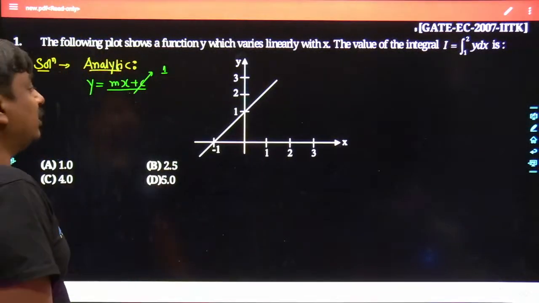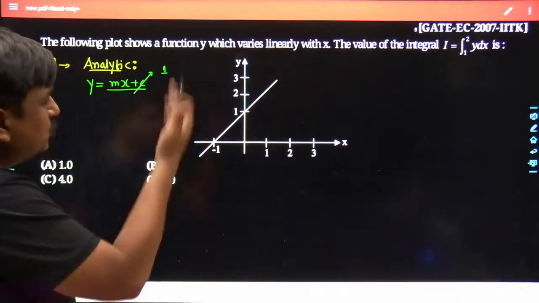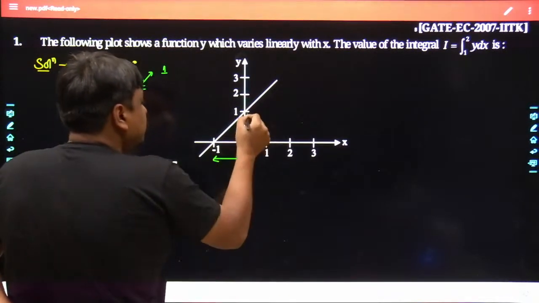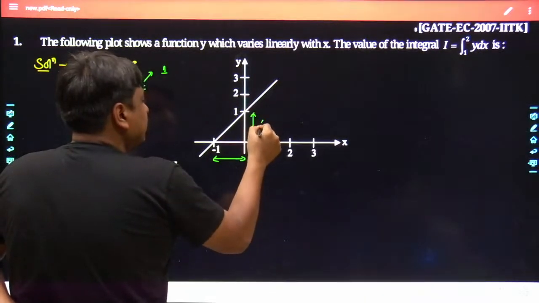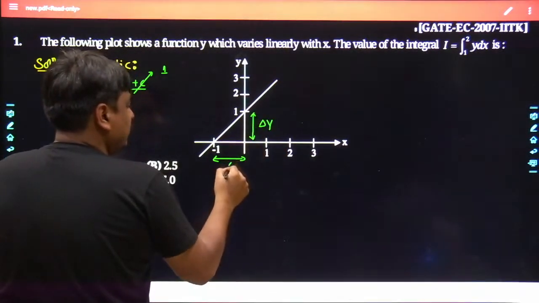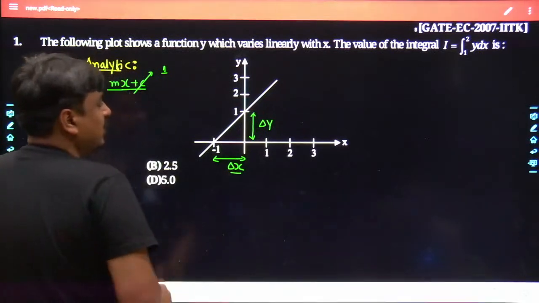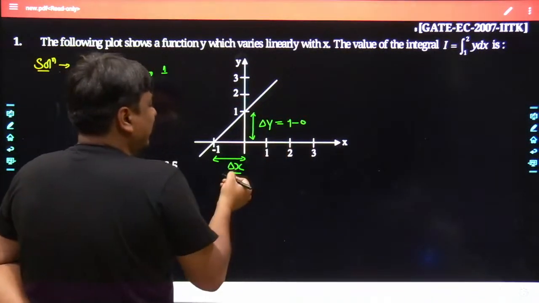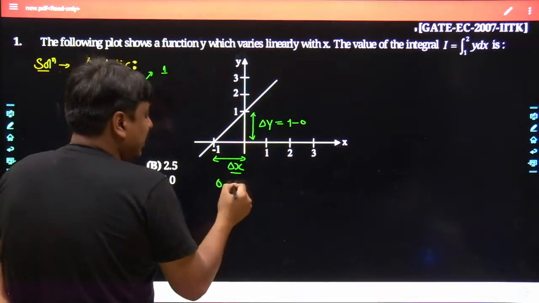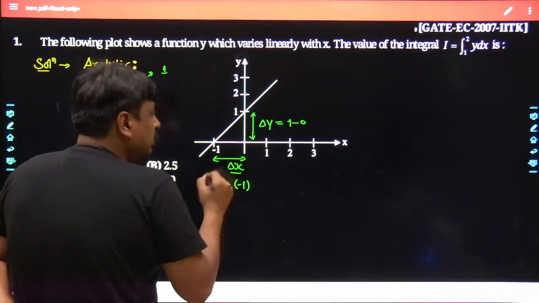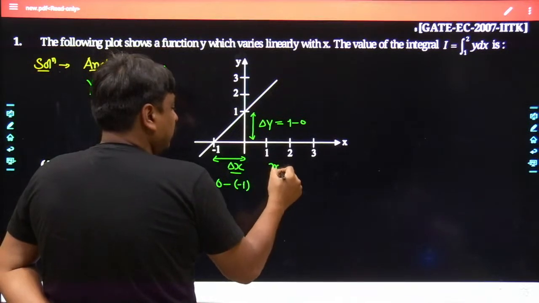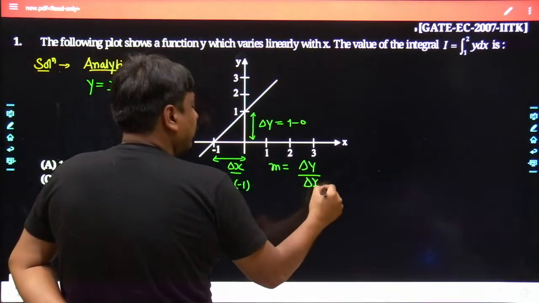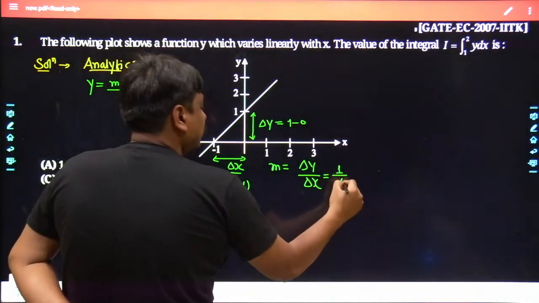Similarly, if we focus on the slope of this straight line, which is uniform throughout the length, the slope can be easily calculated as the change in y versus the change in x. Let's take the change in y and the change in x. The change in y is 1 minus 0. The change in x is 1 minus 0. So the slope given by this straight line, del y divided by del x, is precisely 1.